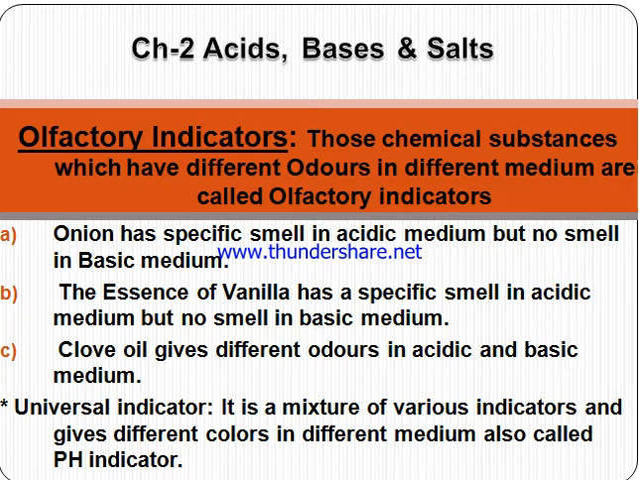Next is the olfactory indicators, those chemicals which have different odors in different mediums. Example, onion has smell in acidic medium but no smell in basic medium. So if you want to get rid of the smell of onion from your mouth, use a basic solution or gargle with baking powder, baking soda.